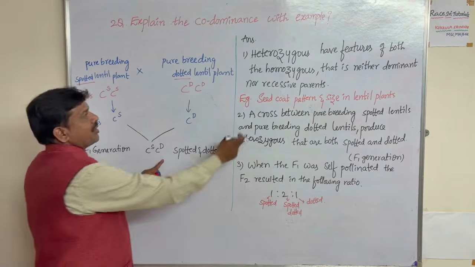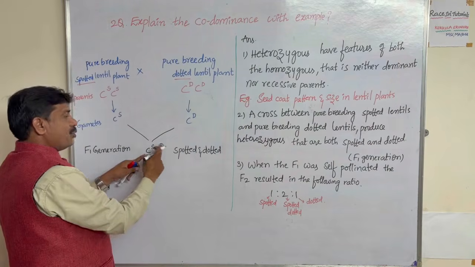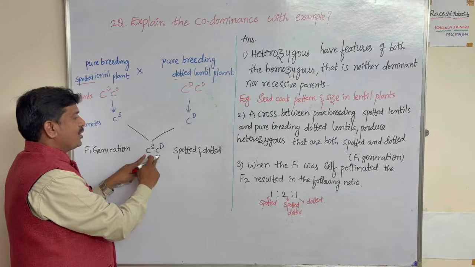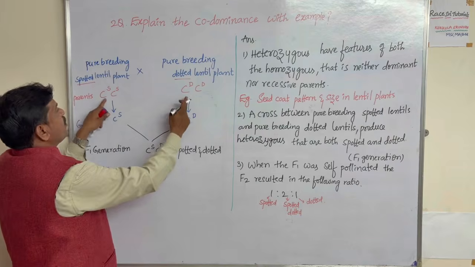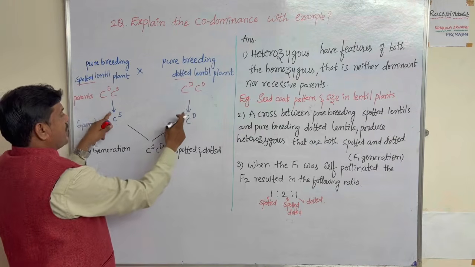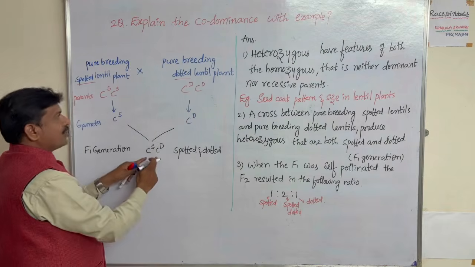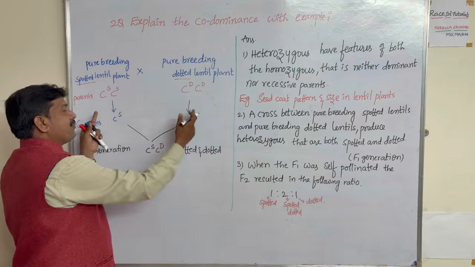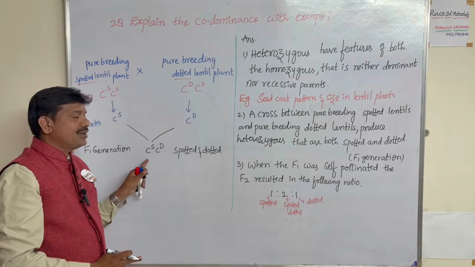So here is the definition. We know CS CD is heterozygous, with the difference of spotted and dotted. Heterozygotes have features of both homozygotes, neither dominant nor recessive parents present. So that is called codominance: when the mother character and father character are both found in the F1 generation.